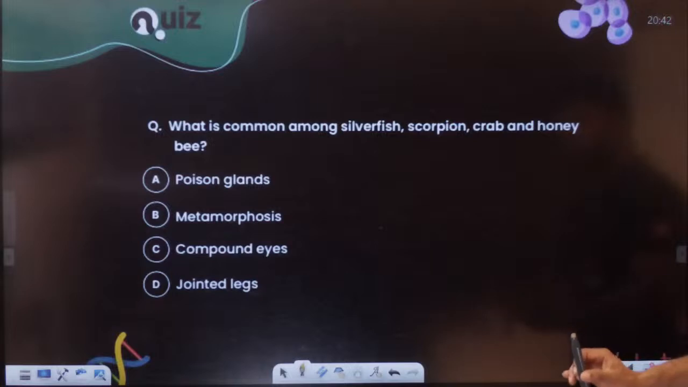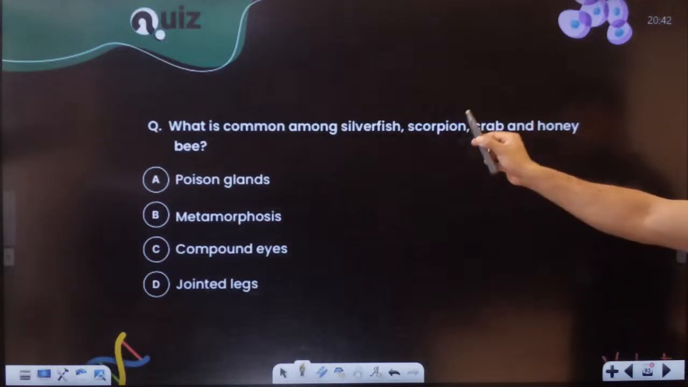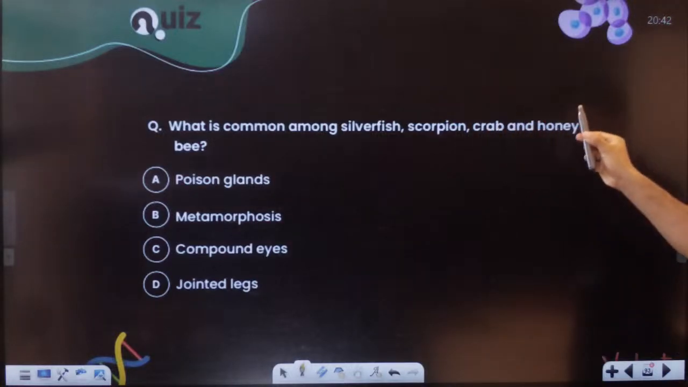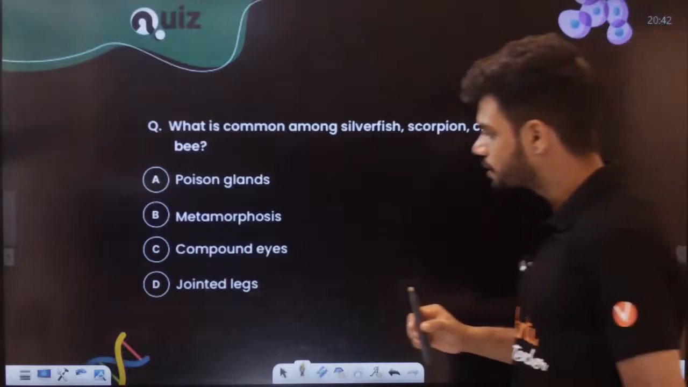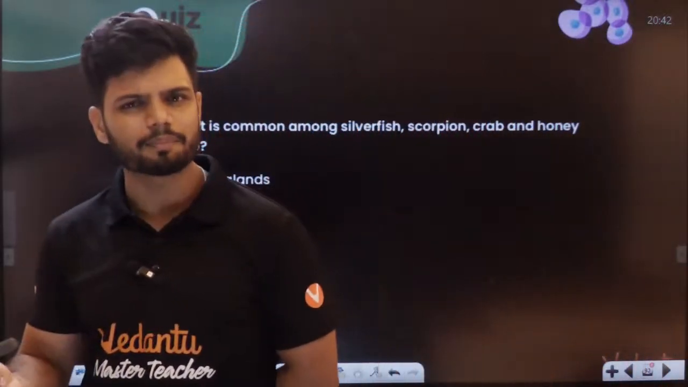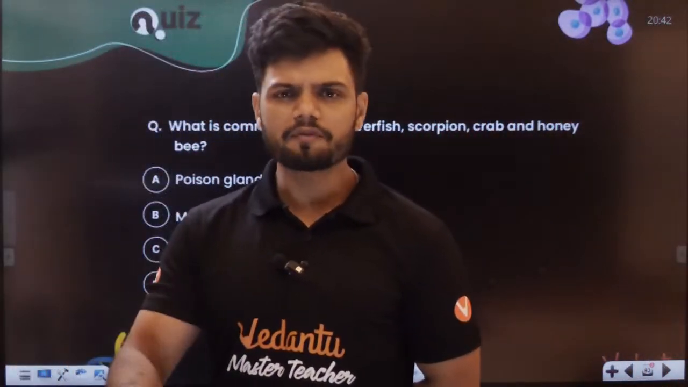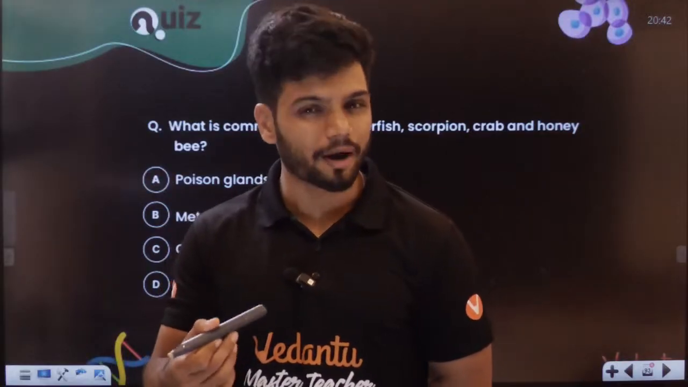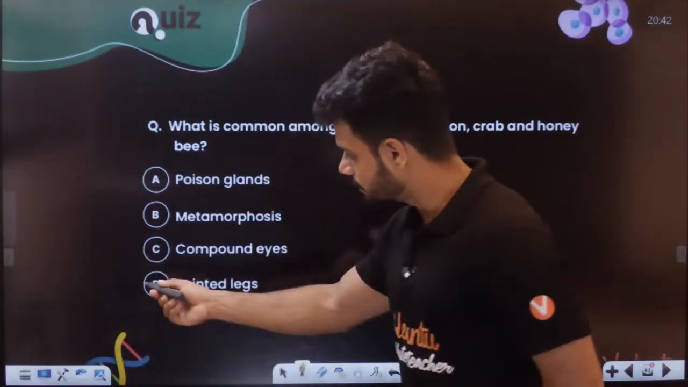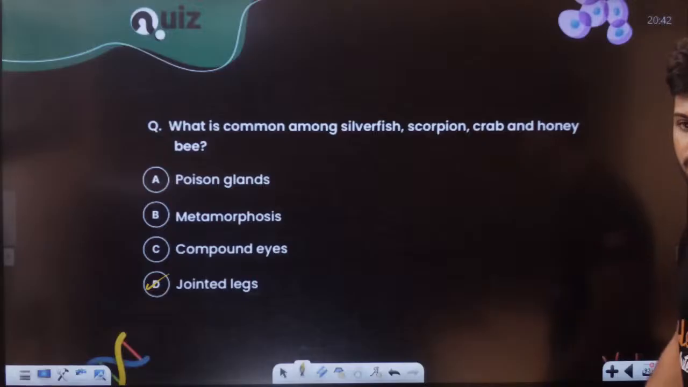Okay. What is common among silverfish, scorpion, crab, and honeybee? All of them belong to, students, arthropods. If they are part of arthropods, do they have jointed legs? Yes or no? They have jointed legs. Okay, Abu. Yes, Abu.